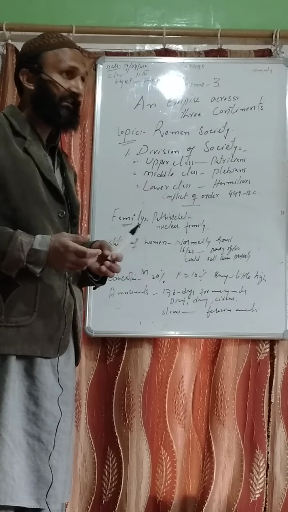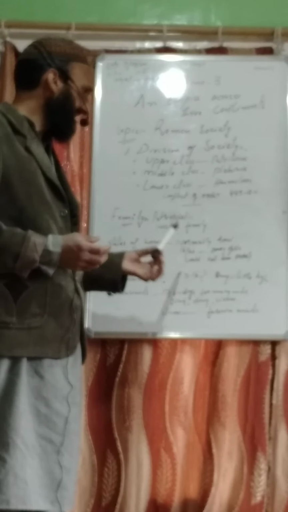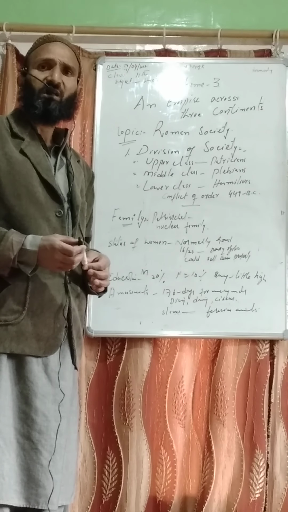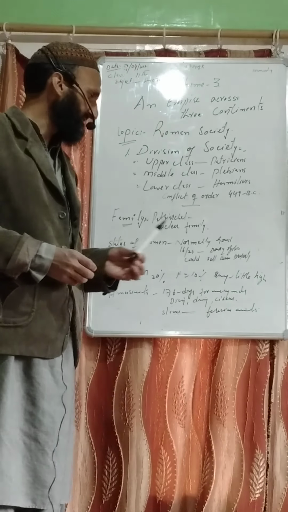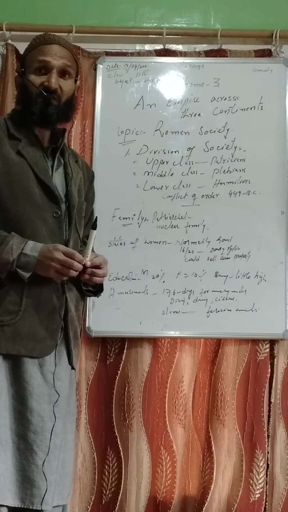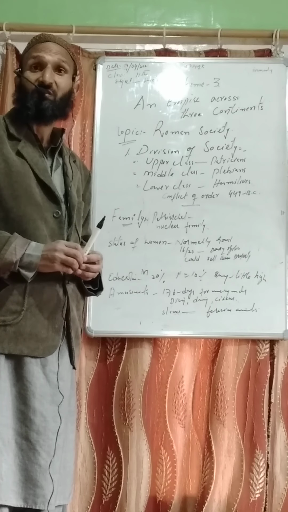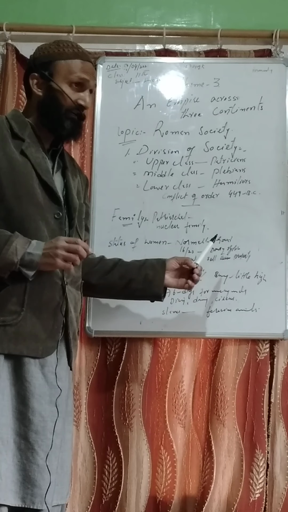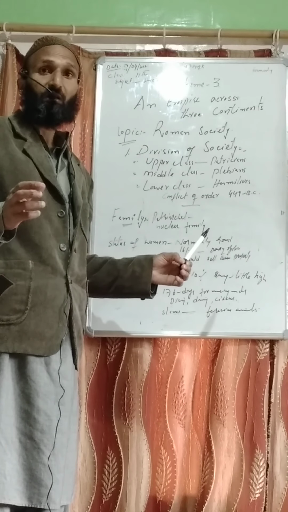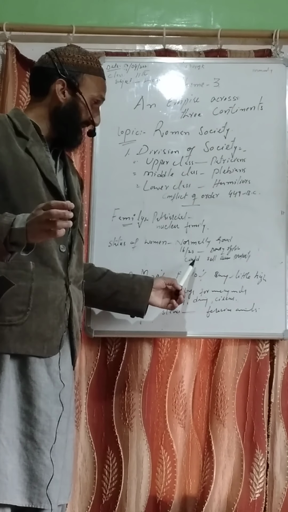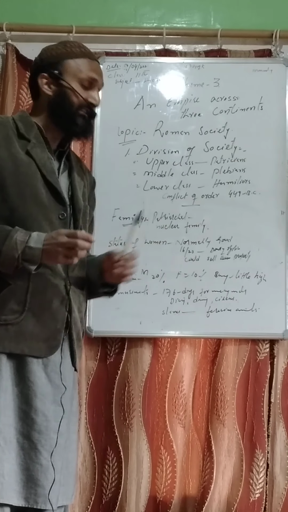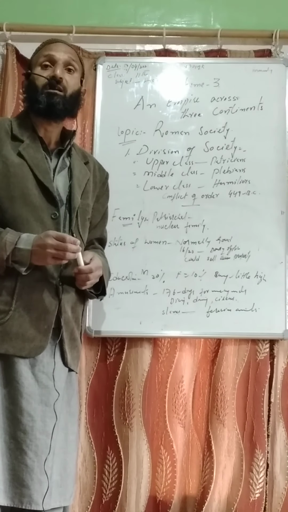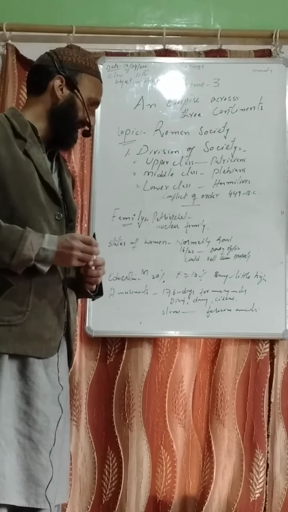Next is the status of women. Generally, women enjoyed a good status in Roman society. The marriageable age was considered to be around 16 years for women and 23 years for men. There was the institution of dowry, and later women could sell their property. They had the right to sell their property.